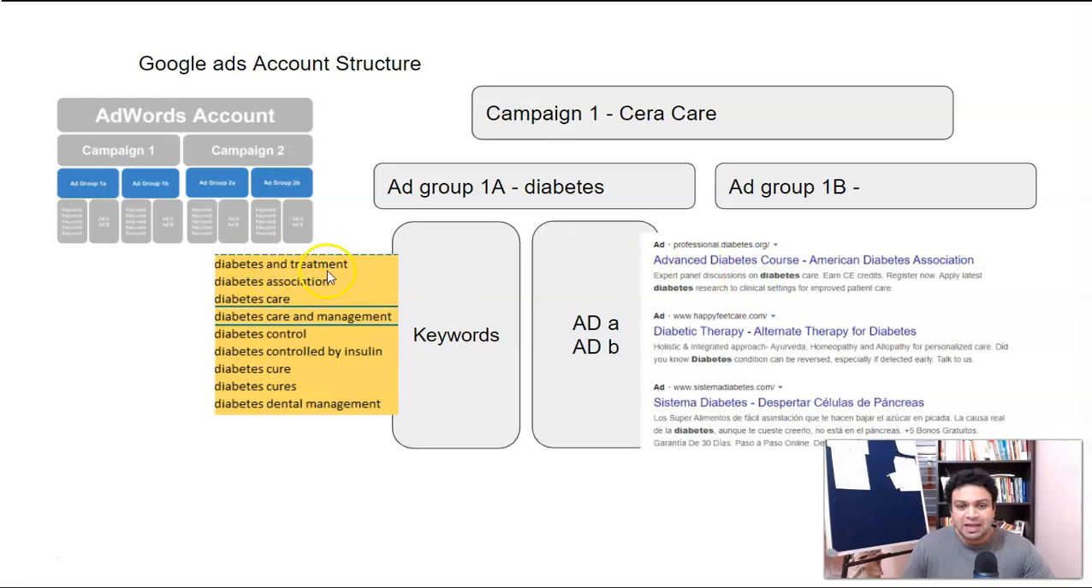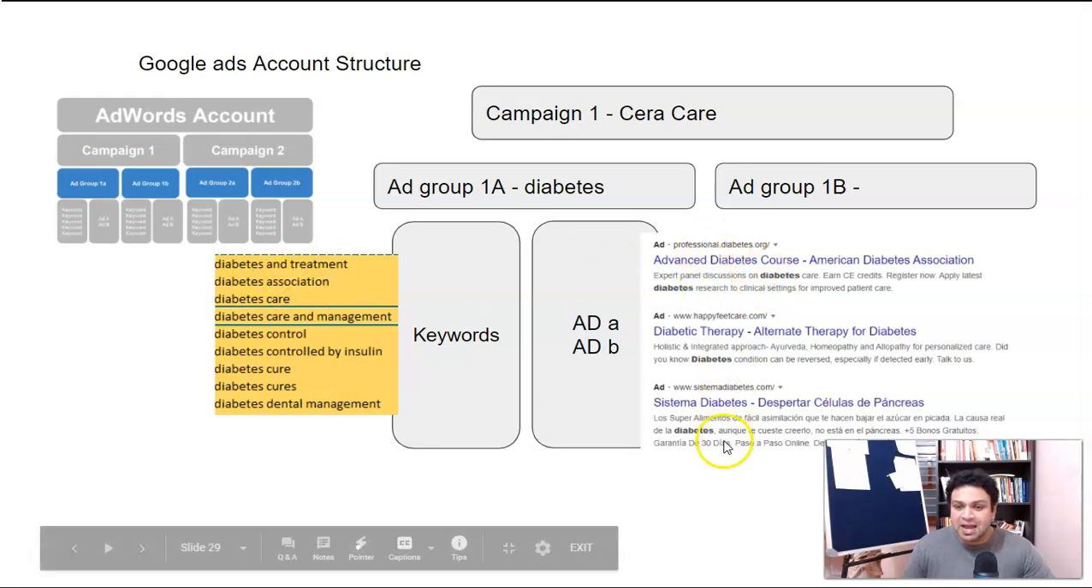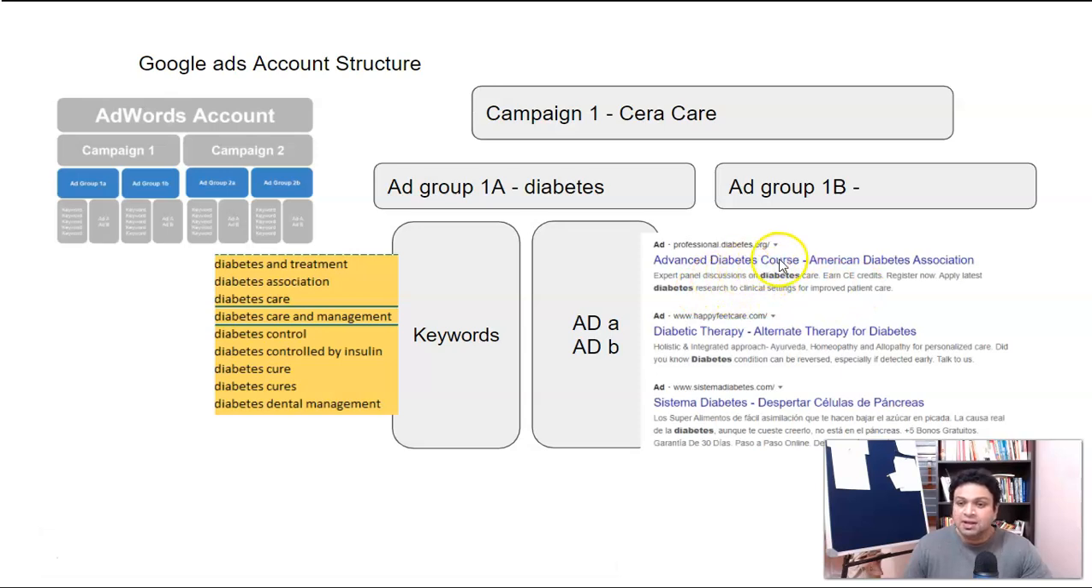Here you can see the diabetes and treatment keyword, and I created 3 ads. All these 3 ads have the same keyword in the ad text. That's what is going to create the ad relevancy. Hope you can understand this one. This is how you have to structure each ad group.